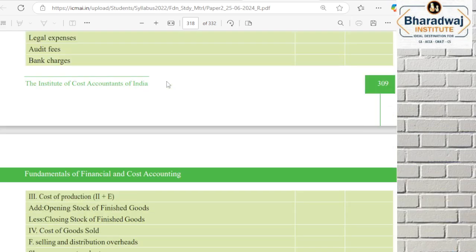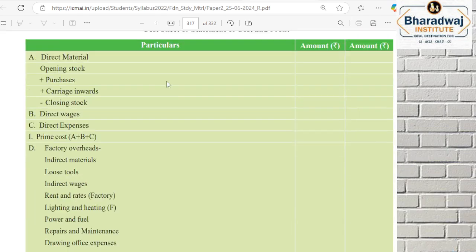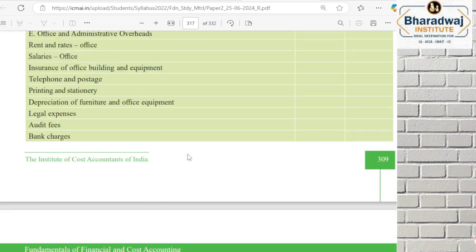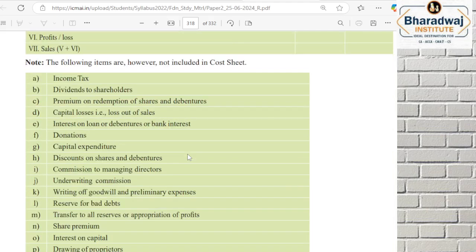Don't take it like a break. I request you to go through the full cost sheet or format. Our 5 questions, 10 marks come from this cost sheet preparation.